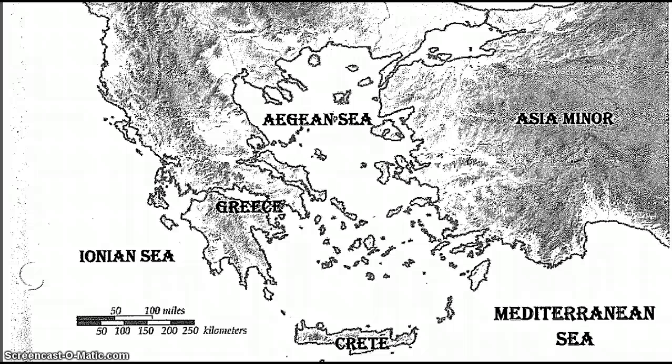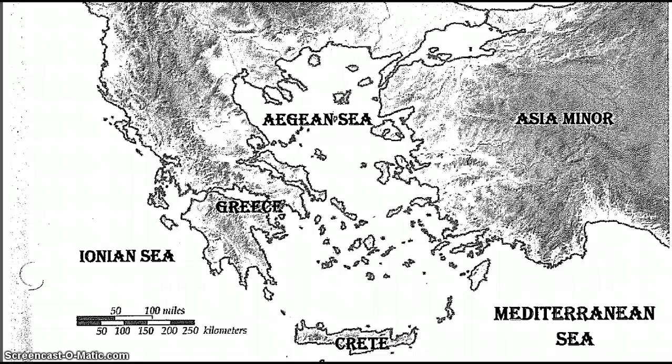Number 2. On the map above, the location of point B is closest to A. 35 degrees north, 25 degrees east, B. 40 degrees north, 22 degrees east, C. 39 degrees north, 21 degrees east, or D. 41 degrees north, 24 degrees east.